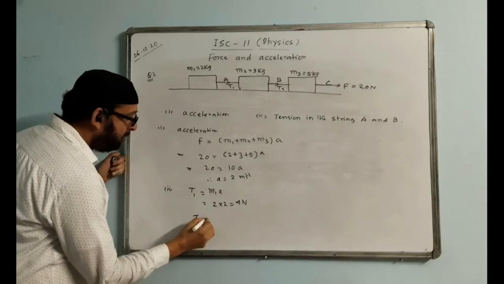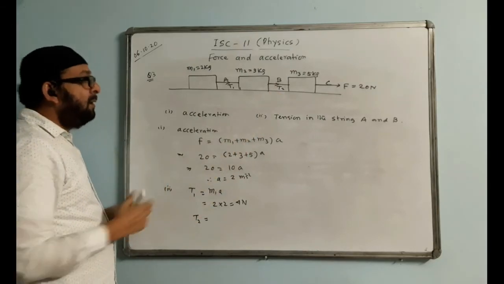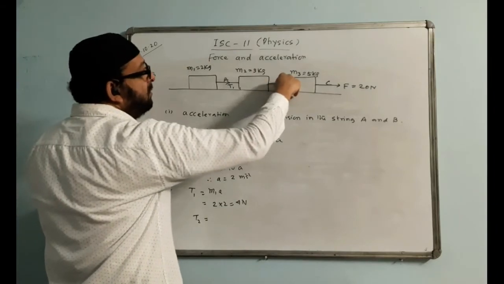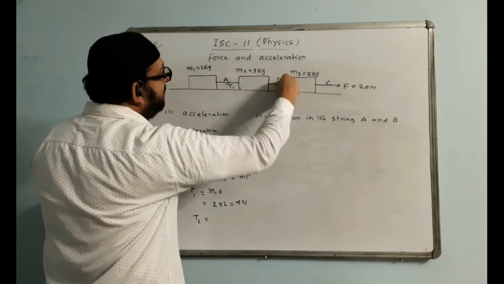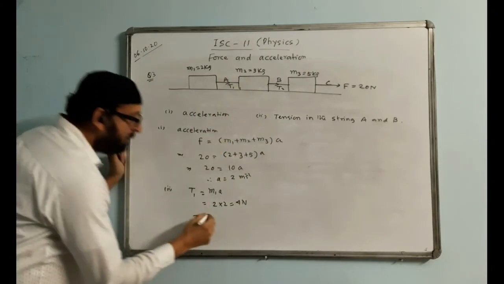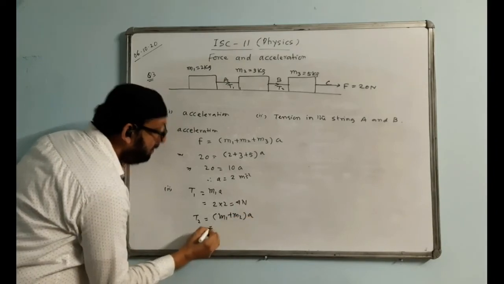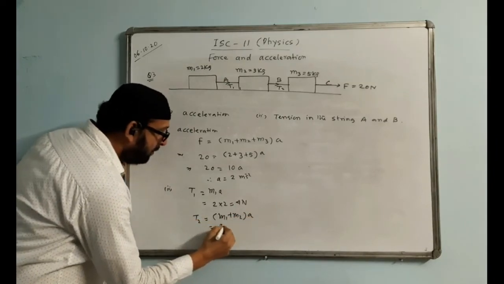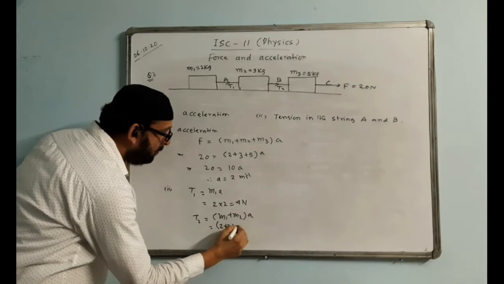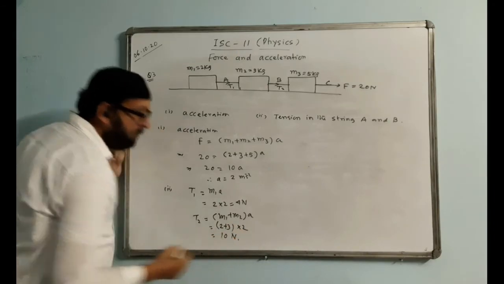Let us find T2. T2 is the tension in the string B. How to find tension? This T2 pulls how many masses? You can have a look. When you pull this way, both the masses M1 and M2 will be pulled. So here the T2 value you will write as (M1 plus M2) a. Add the two masses, 2 plus 3, times the a value 2, 5 times 2, so 10 Newton.